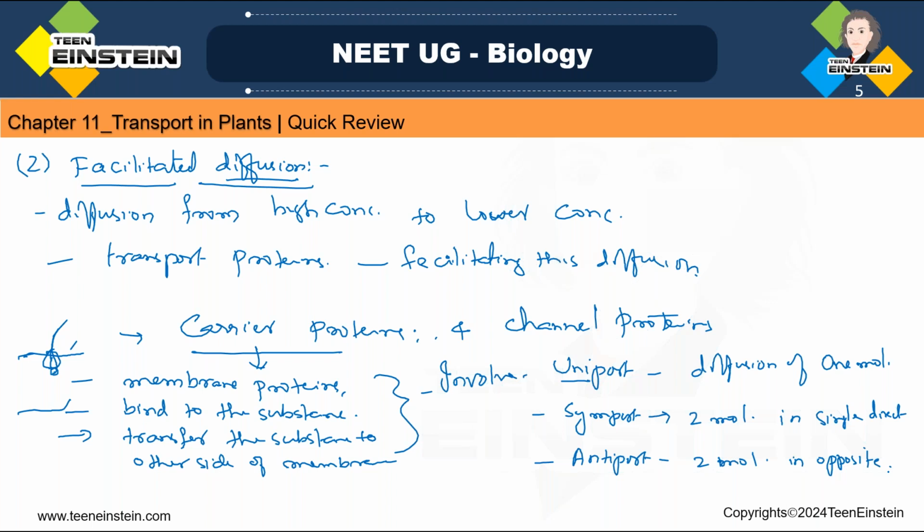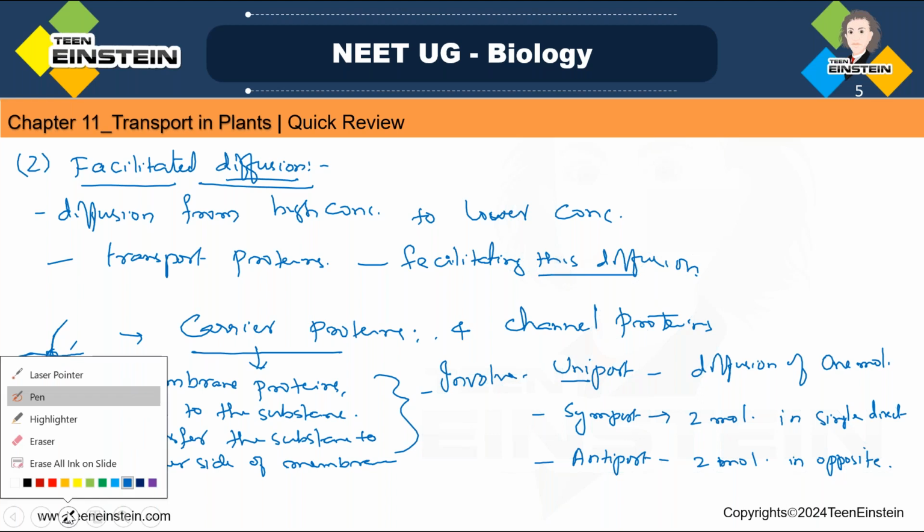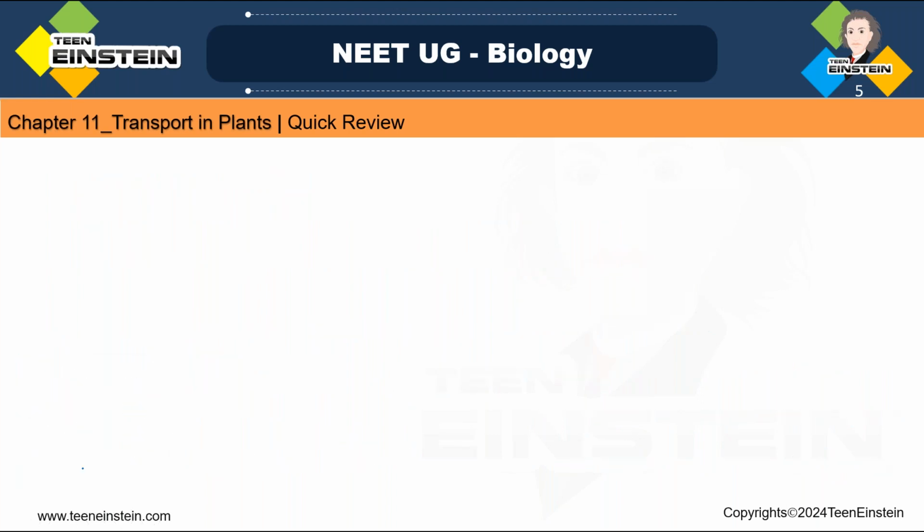so this is the carrier protein. In facilitated transport, carrier proteins are facilitating the transport. Next, the channel proteins are also helping to facilitate the diffusion. Okay, so that we will learn. In facilitated diffusion, the second type is channel proteins.